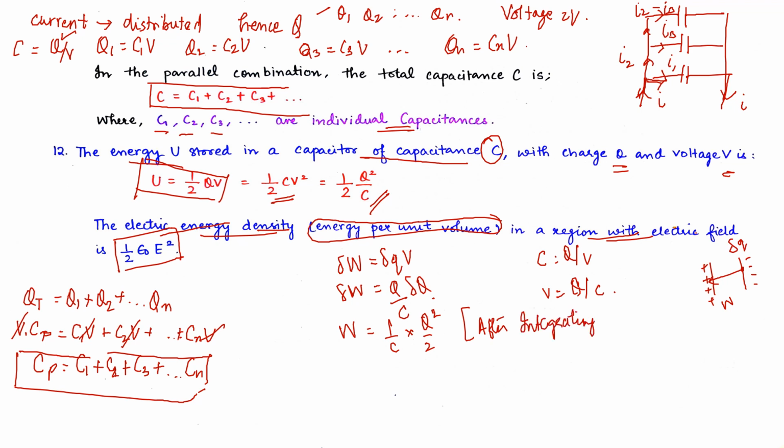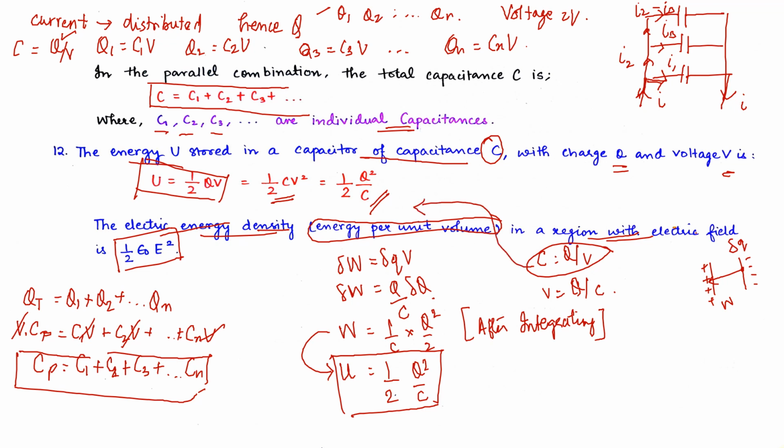In the first point itself, we have understood that all these systems are conservative in nature, therefore this work done will be conserved in the system as potential energy U. So potential energy comes to be half Q square upon C. That's how the potential energy is derived, and by using this particular formula we can write potential energy in these three varied forms. Hope you understand this.